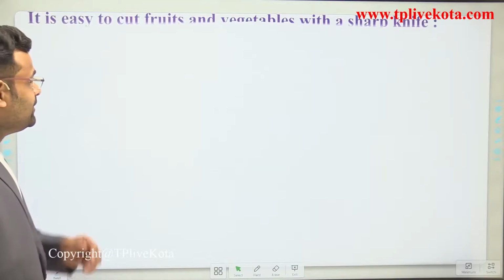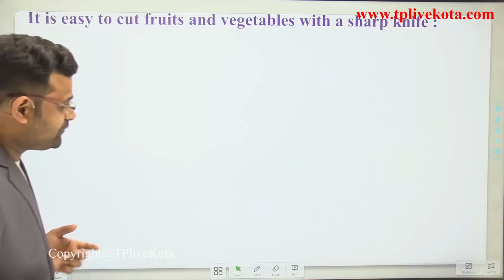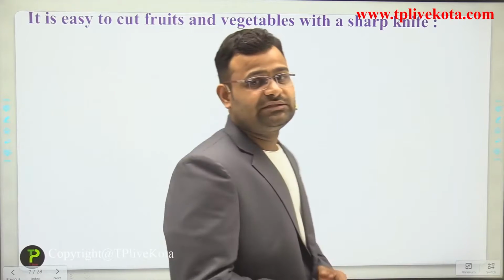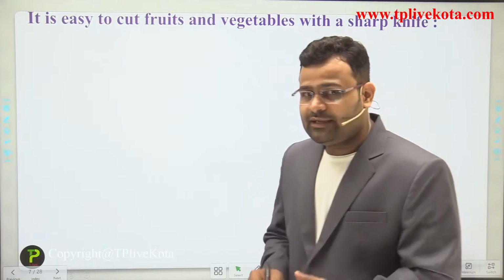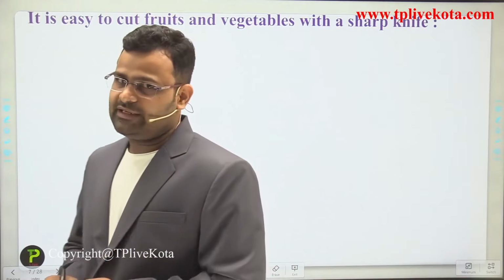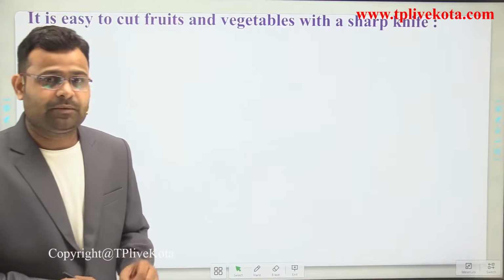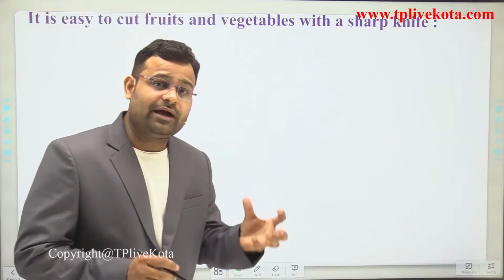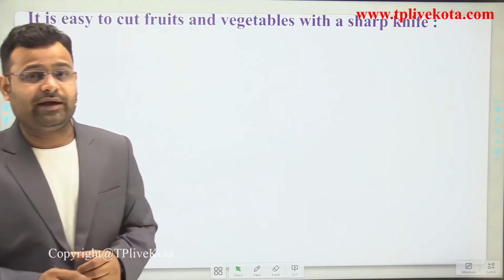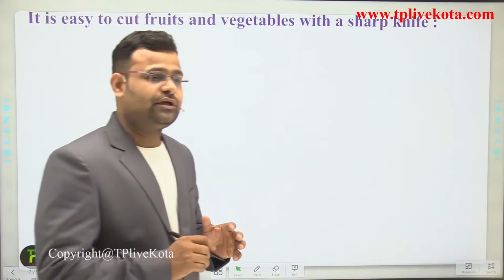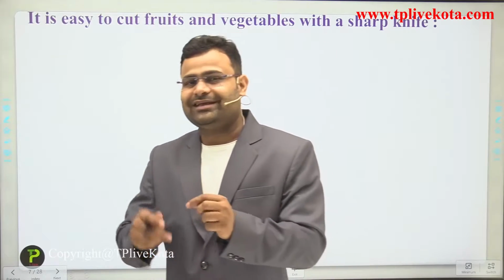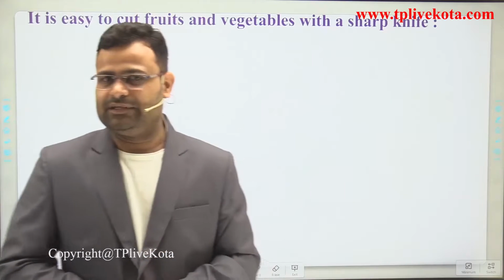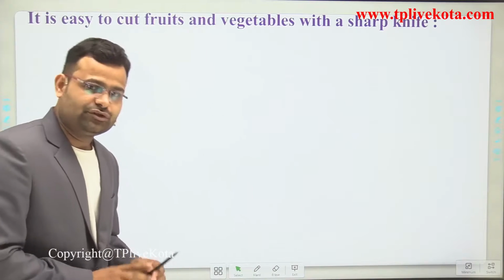Now, some important points. It is easy to cut fruits and vegetables with a sharp knife. We can cut fruits and vegetables with a blunt knife, but we require more force. But if we use a sharp knife, we can easily cut the vegetables and fruits. Why?